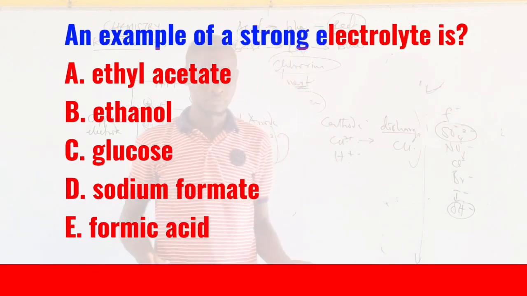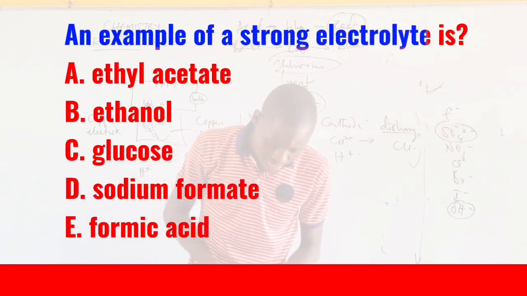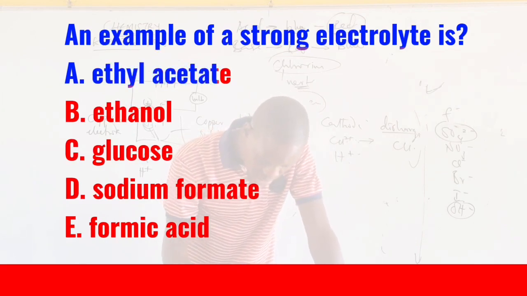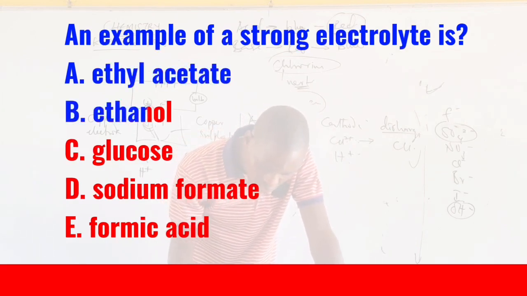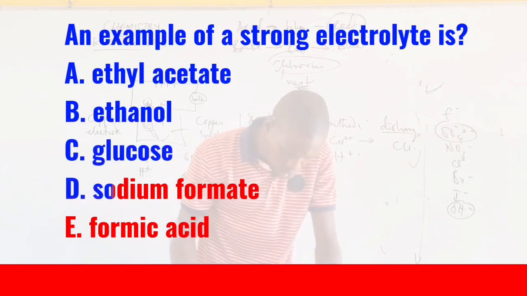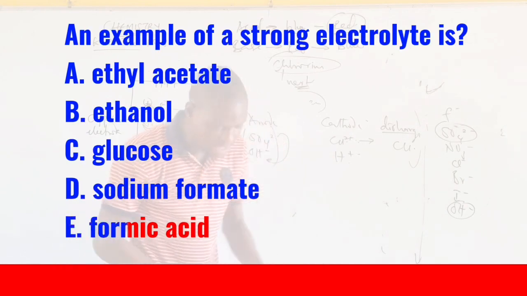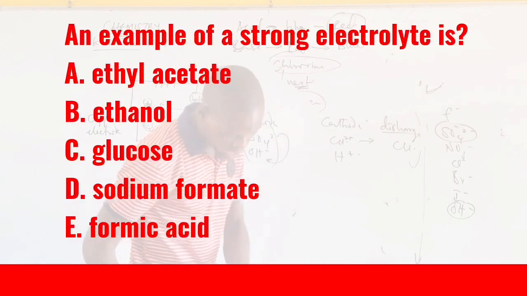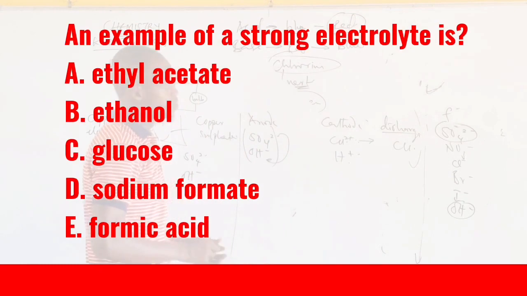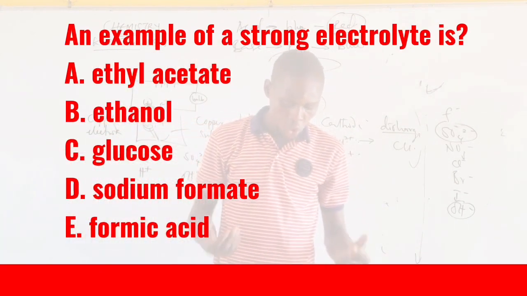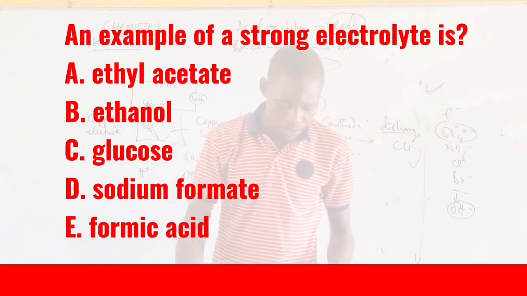This is common. An example of strong electrolyte is: option A, we have ethyl acetate; option B, ethanol; option C, we have glucose; option D, we have sodium formate; and option E, we have formic acid. We have ethyl acetate, ethanol, glucose, sodium formate, and formic acid.